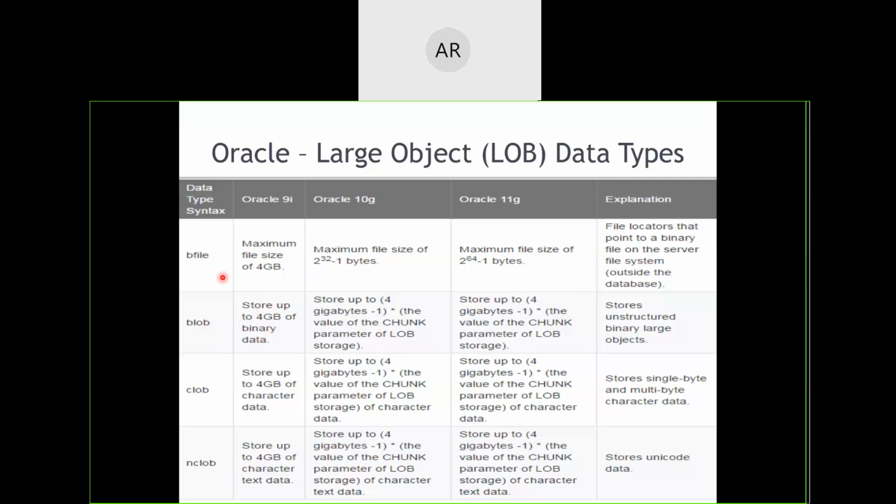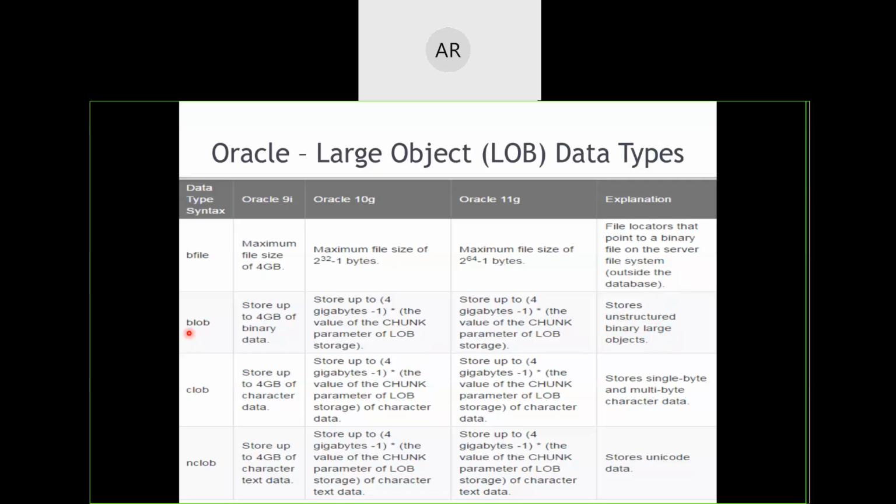These are again very similar to BFILEs, and they are going to store around 4 GB of data, but they need not use the file system. They need not store the data in terms of files. They will store the data in terms of variables, and they will be unstructured binary large objects.